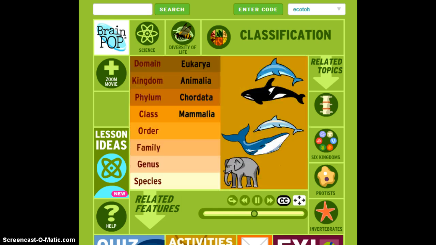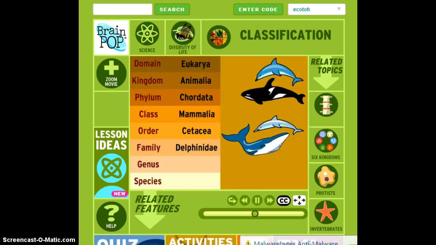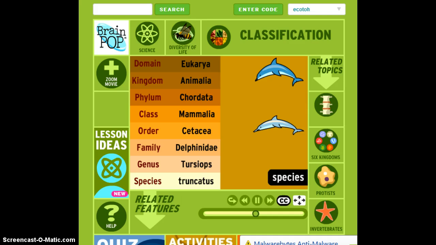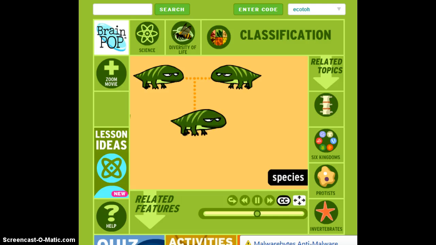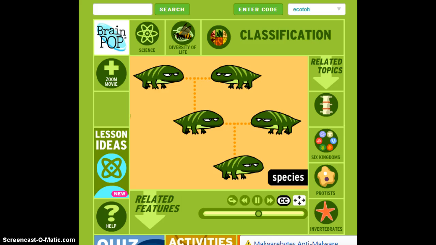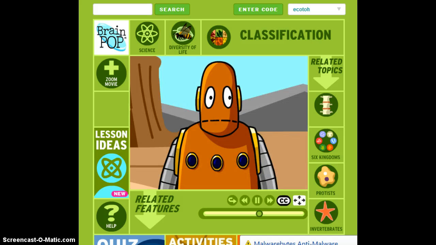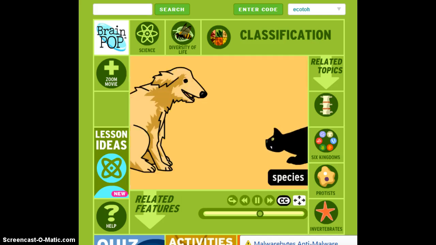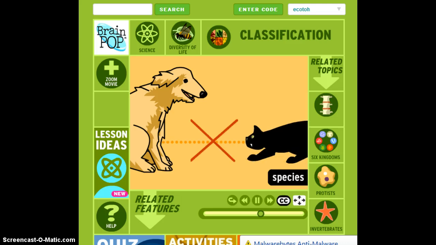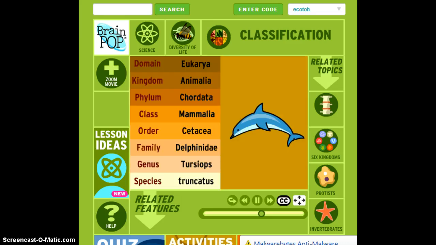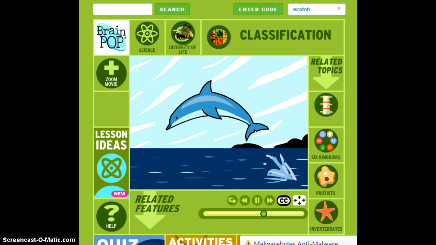Right, each taxon down the list includes fewer and fewer distinct organisms until you get to the bottom level, species. Any 2 organisms that can breed and produce babies that are capable of breeding belong to the same species. Like, you couldn't breed a dog and a cat. Scientists generally call organisms by their genus, followed by the specific name or species. For the common bottlenose dolphin, that's Tursiops truncatus.